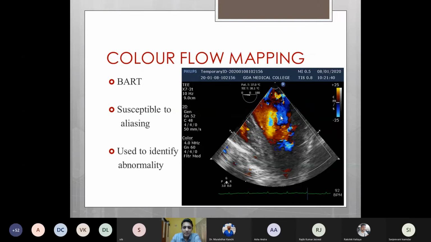There is a color code based on blue and red. Any flow which is away from the ultrasound transducer is denoted by blue, and anything which is towards is denoted by red. We can use the mnemonic BART.